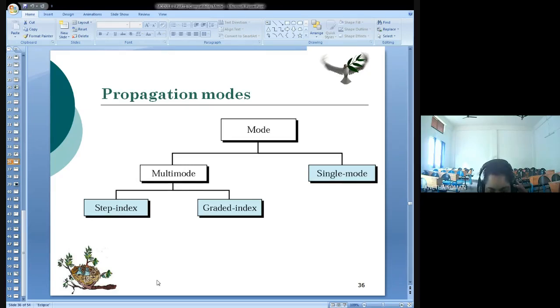Have you studied all this in optics? Yes or no? Yes. Okay, then you will know better, right?